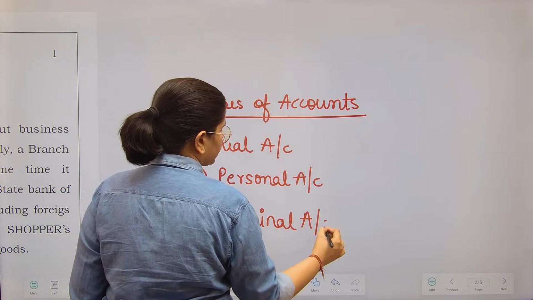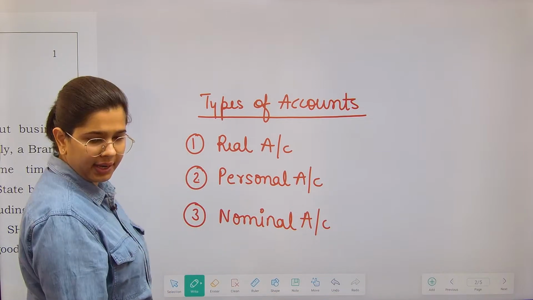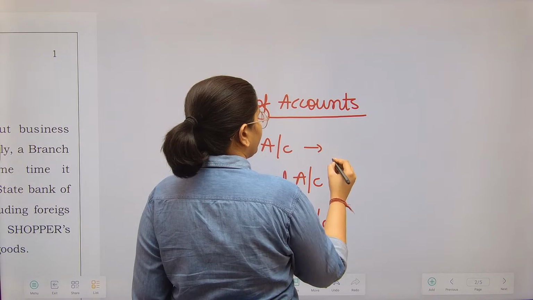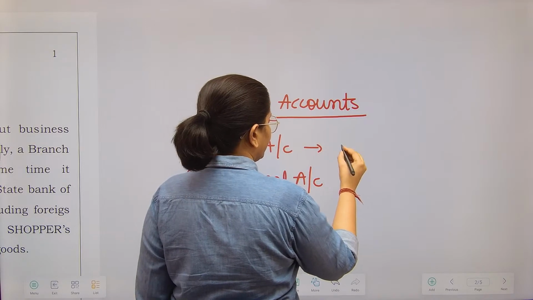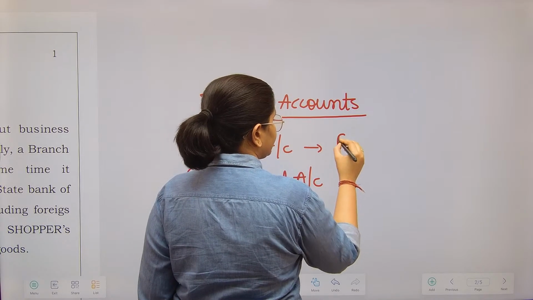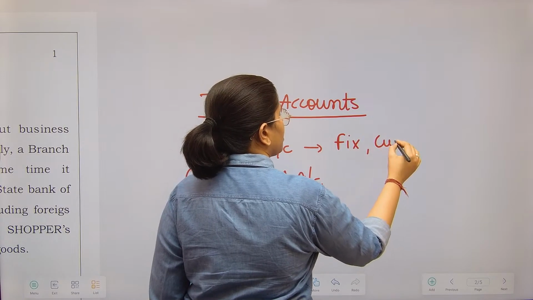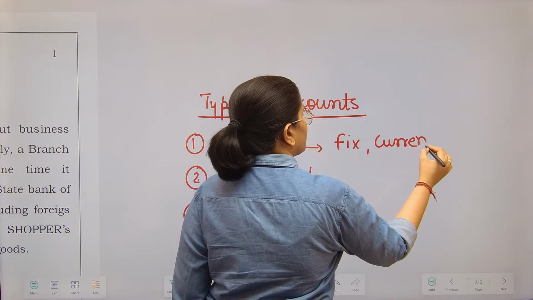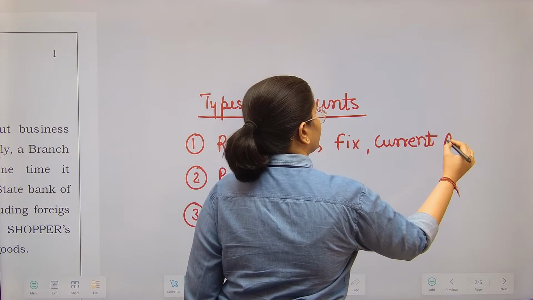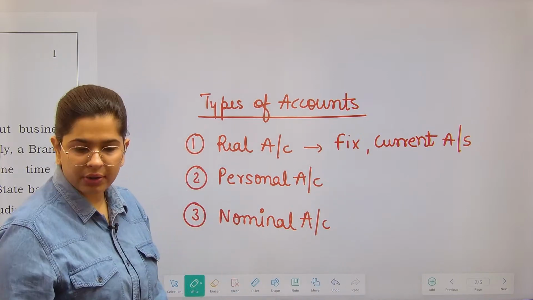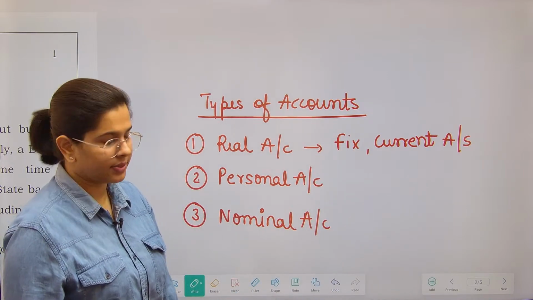This is how we classify the accounts, fine? Real account means accounts related to your fixed assets as well as the current assets. Assets and liabilities, these are your real accounts, which actually exist, fine.